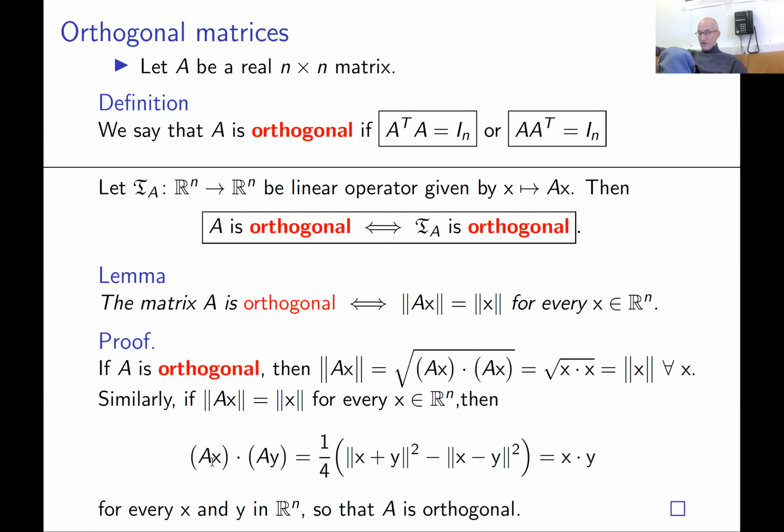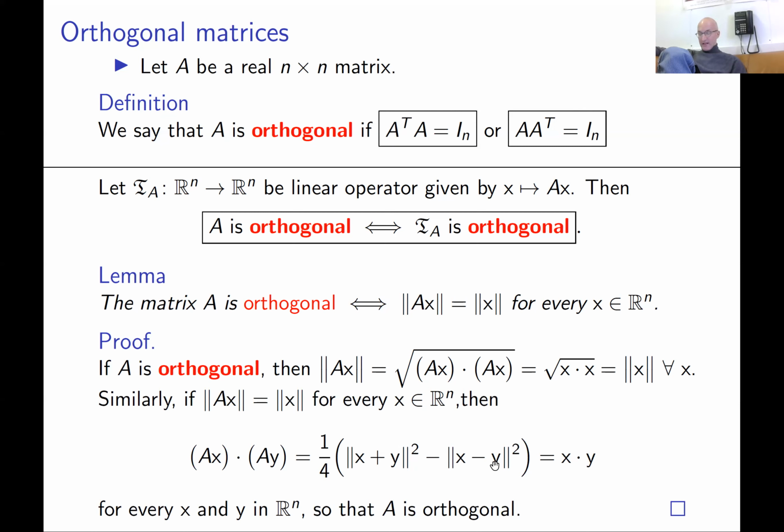And we want to check that AX dot AY is the same as X dot Y. Because if you know this condition, this implies orthogonality, by our criterion. But again, we can express this dot product in terms of the lengths of vectors X and Y.